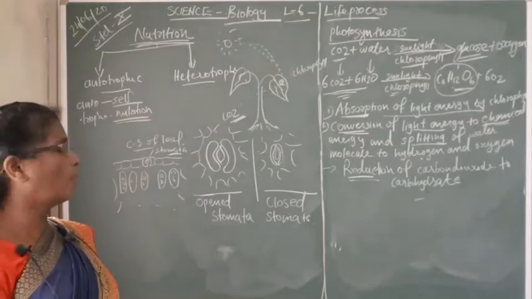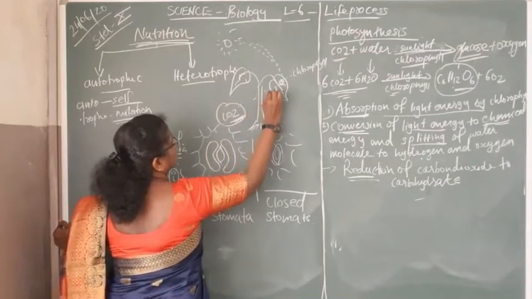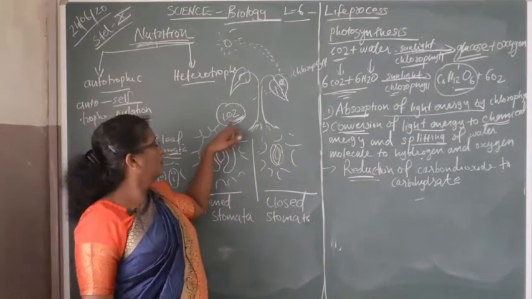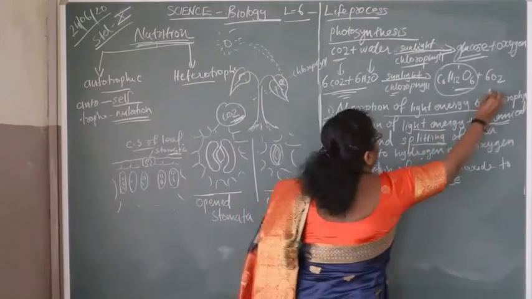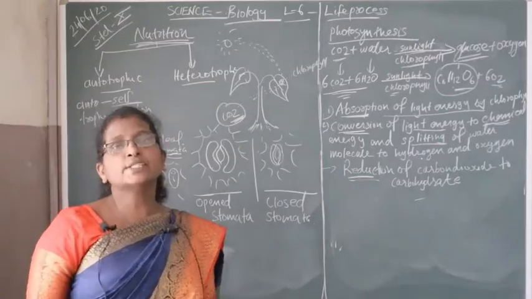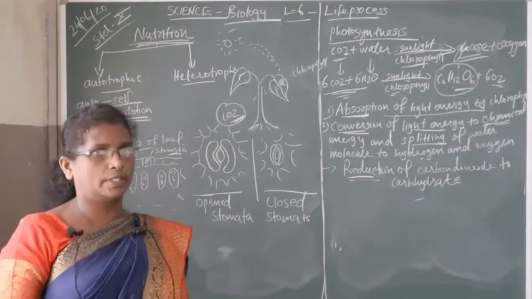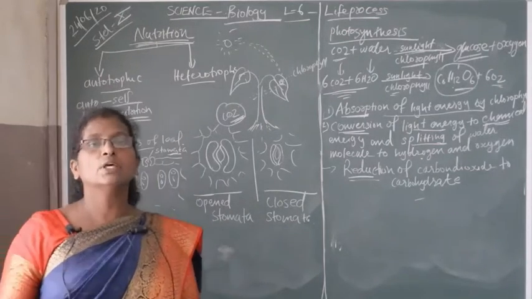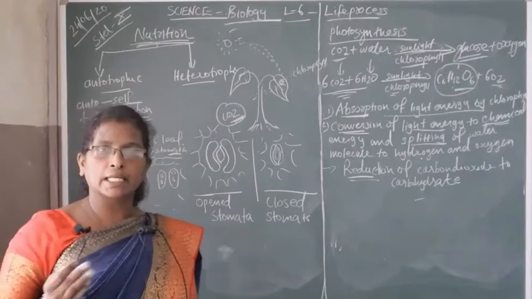Through this opening, they take carbon dioxide for photosynthesis, and while taking carbon dioxide, they release oxygen. So we can call it exchange of gases. Gaseous exchange takes place through the stomata only. Small pore or small opening present in the leaves. Through this opening, the plants take carbon dioxide and release oxygen.